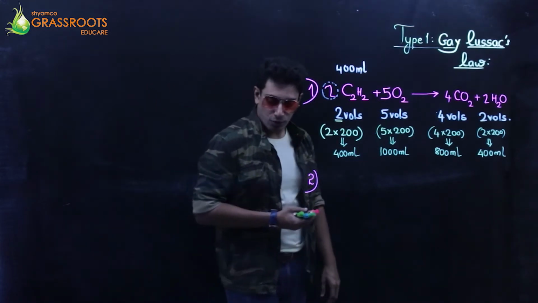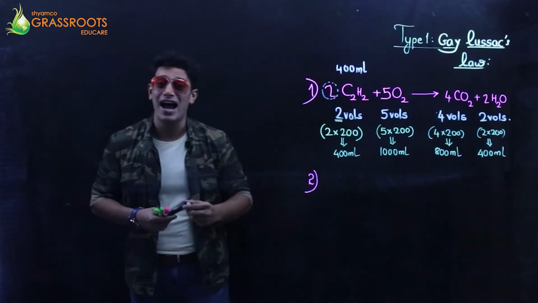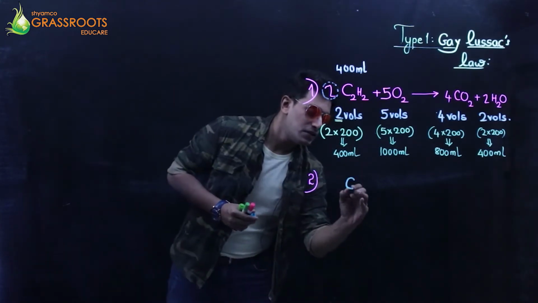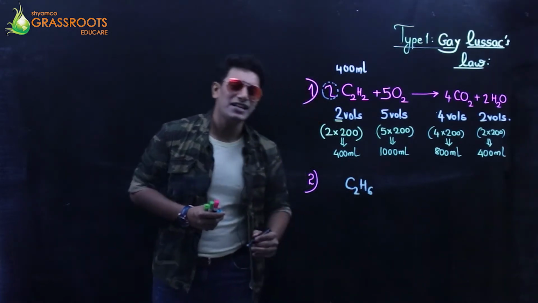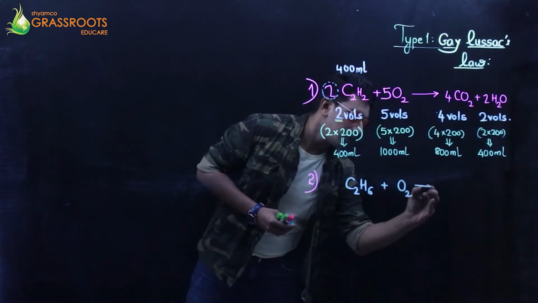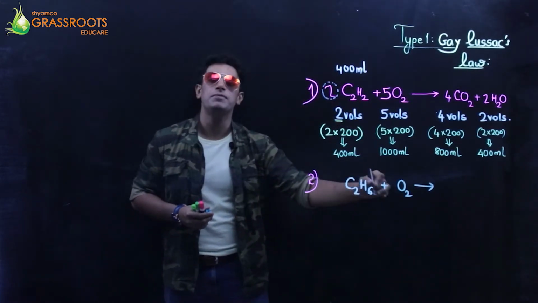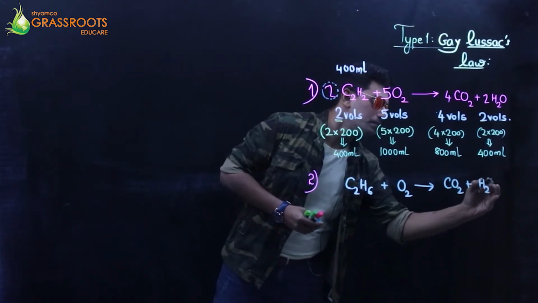Calculate the volume of unused oxygen. So we have ethane, which is a hydrocarbon. Ethane formula C2H6. In organic chemistry, you have studied all these things. Plus oxygen. Now, obviously, a hydrocarbon plus oxygen gives carbon dioxide plus water.